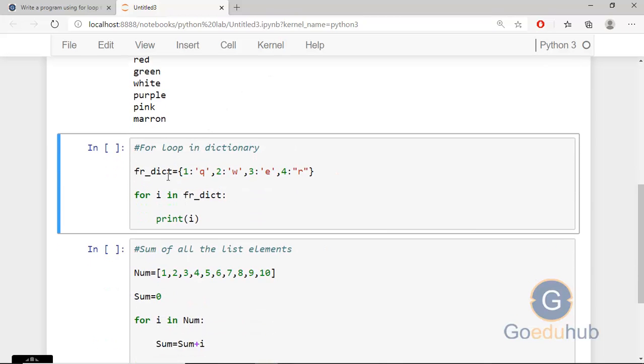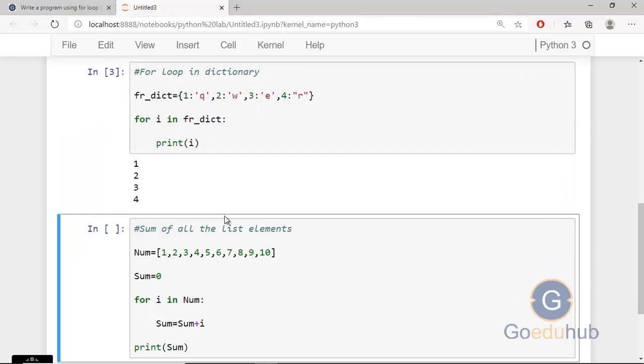And similarly we can use a dictionary also. A dictionary is a collection of key-value pairs. So this is the first element, and these are the comma separated elements, and before the colon we have the key and after the colon we have the value. Here we have 4 pairs of key-value and we just want to traverse with the help of a for loop. Then we can write like this: for i in the name of the dictionary, and it will print the keys. You can see 1, 2, 3, 4. And if you want to print the values at the key, then you need to write the dictionary name and then square brackets and then pass the i.